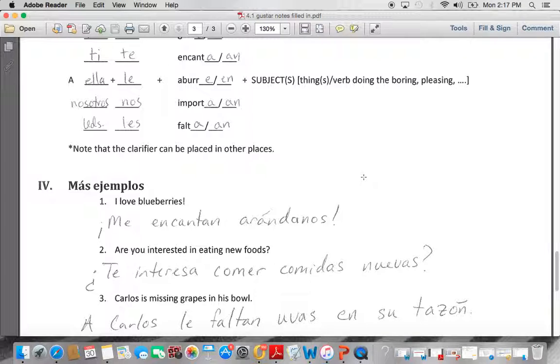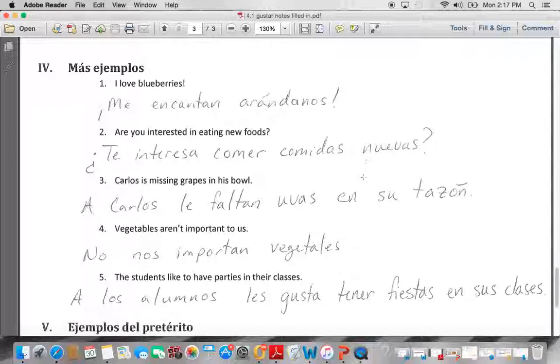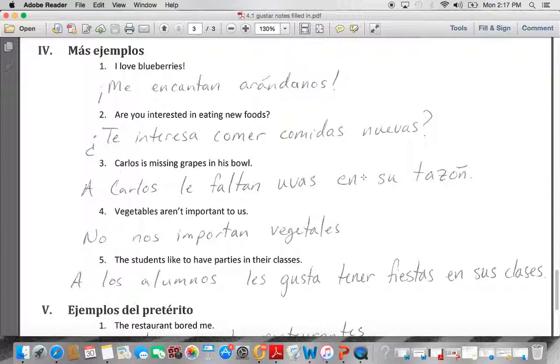Note, the clarifier can be placed in other places in the sentence. So, here we go with some examples. Me encantan arándanos. I love blueberries. Blueberries are enchanting to me. Are you interested in eating new foods? Is it interesting to you to eat new foods? So, to eat new foods is our subject. Does it interest you? ¿Te interesa comer comidas nuevas?